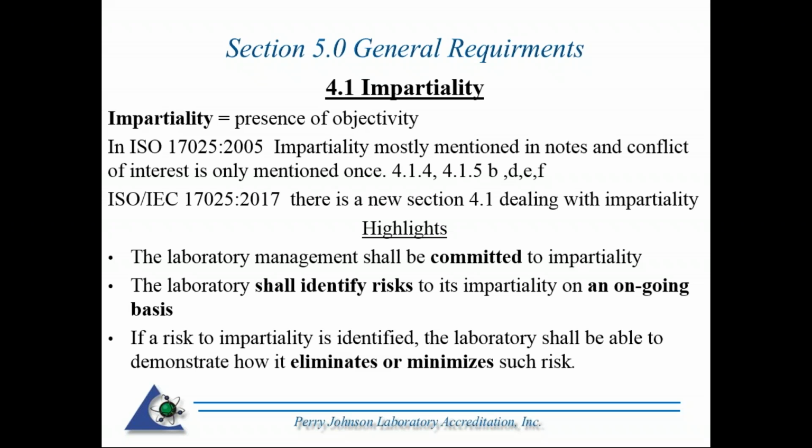So some of the highlights in section 4.1, it specifies management shall be committed to impartiality. Now this next one, bulleted items, and we see a shall there. A shall is a requirement. And I mentioned previously that risk appears several times. It's got its own section, section 8.5, based on risk and opportunities.